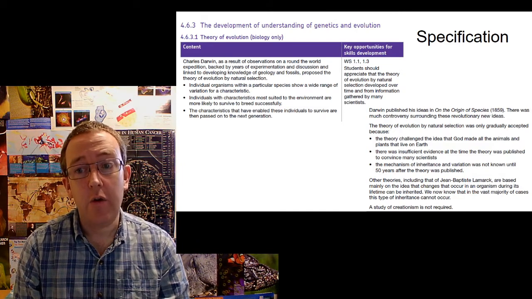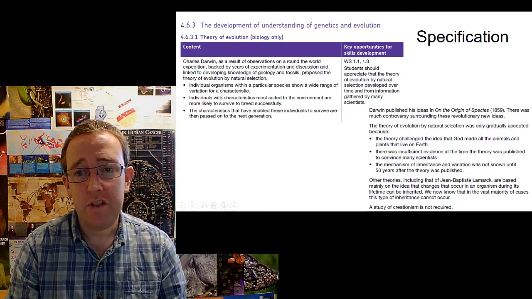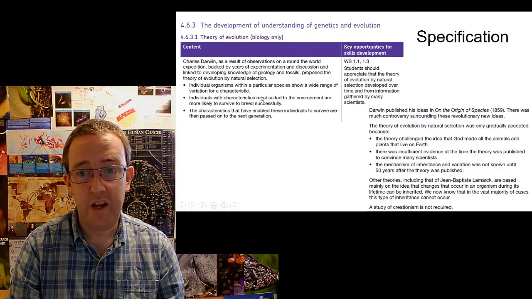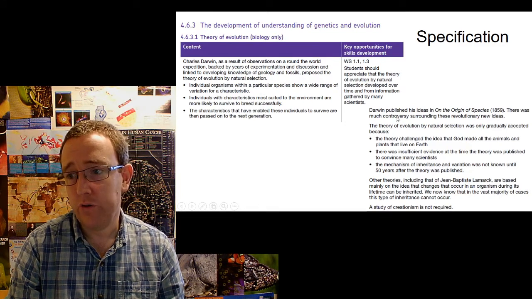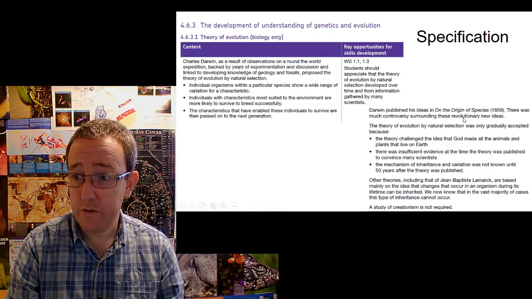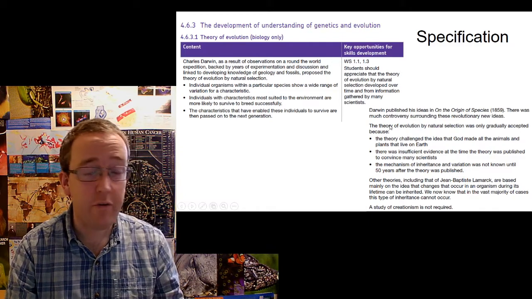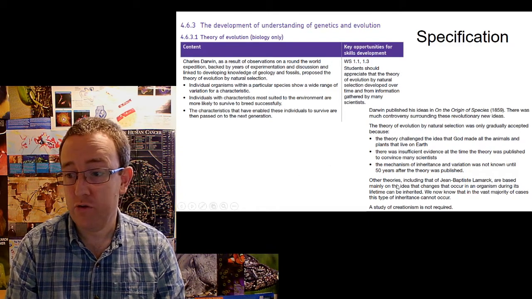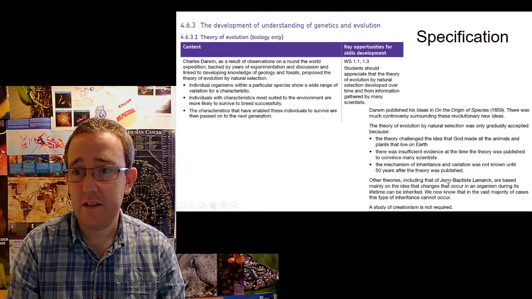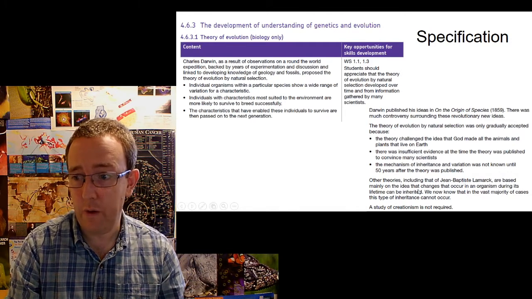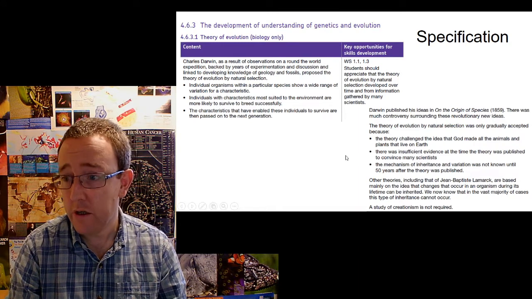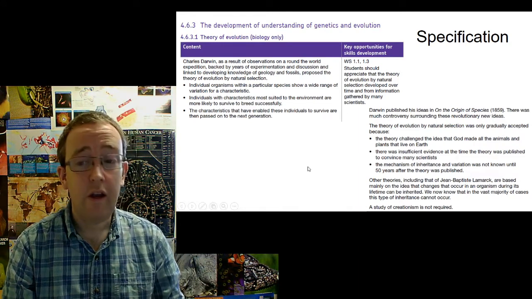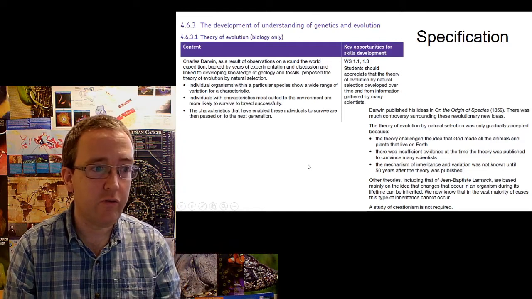Okay, so as you can see here, we've got a simple description of what Darwin's theory of evolution is, and we've also got the idea of what the origin of species was, what happened after its publication, and why it proved particularly controversial. We've also got some other scientists listed in here who are very important, people like Jean-Baptiste Lamarck. We've also got to talk a little bit in another video about Alfred Russel Wallace, and various other individuals who are important to this story.